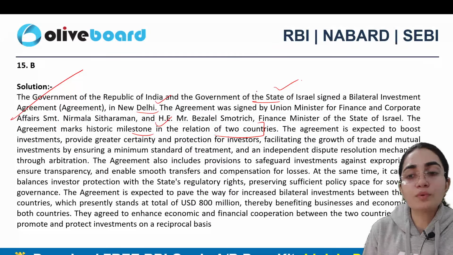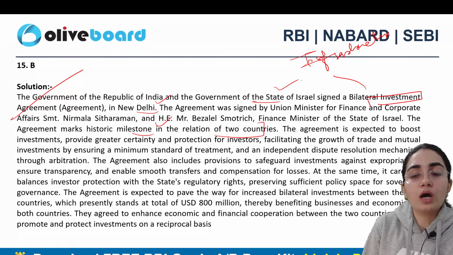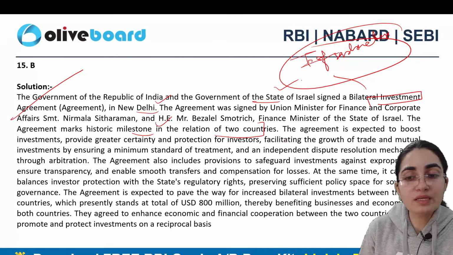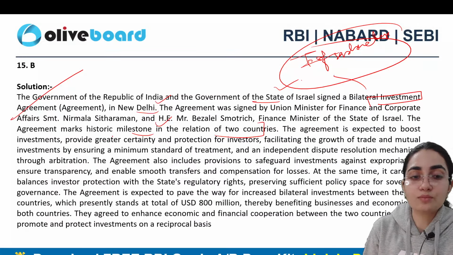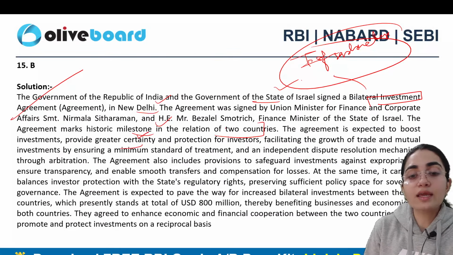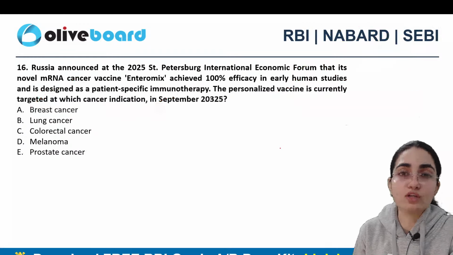Now, when I talk about this particular agreement, since I'm talking about investment, it means clearly it is going to invest in infrastructure, right? Infrastructure. More about what purpose? Specifically, the countries are expected to boost investments, of course, and to provide great certainty as well as protection for the investors, basically to bridge our relationships, right?